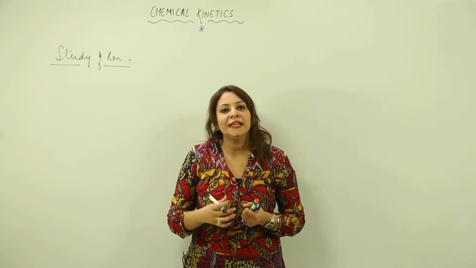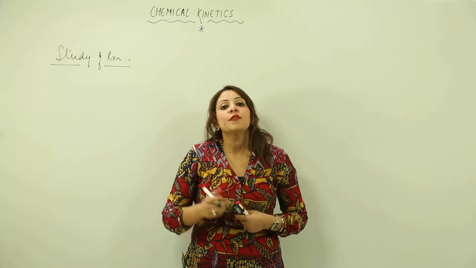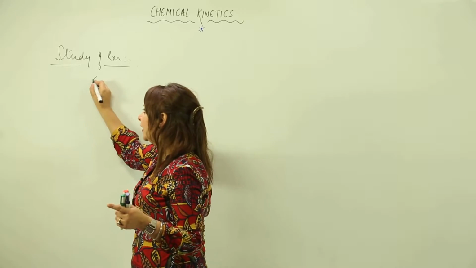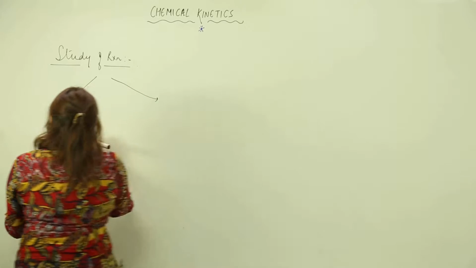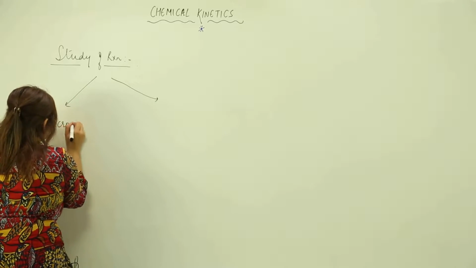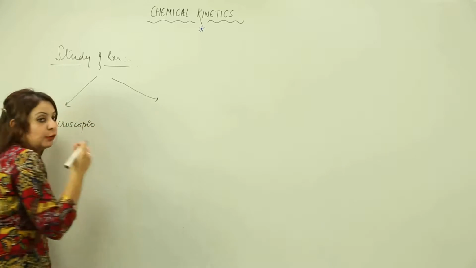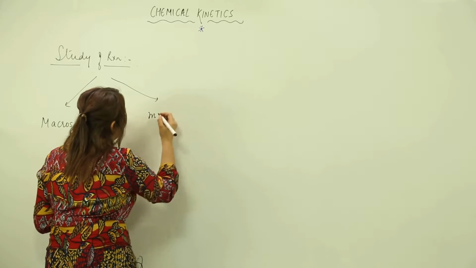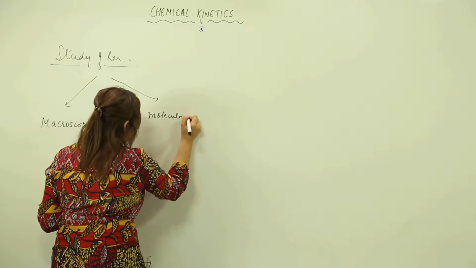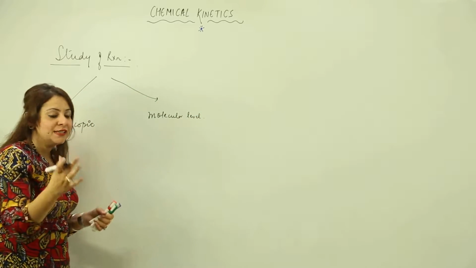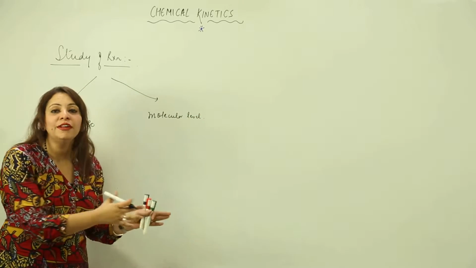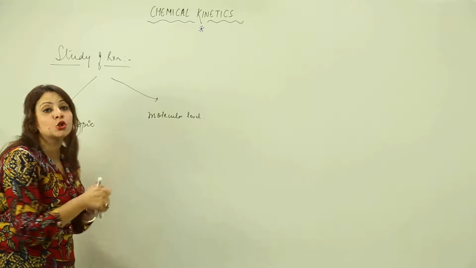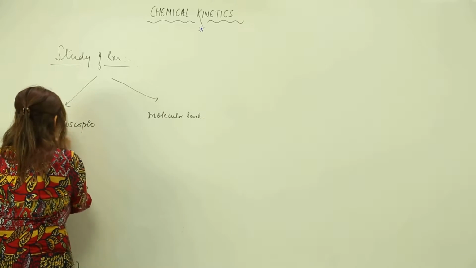Now we are going to study how the reaction is taking place. When we study how the reaction is taking place, we can study it under two levels. We can study on the basis of the macroscopic level, that is, what kind of changes we get to see with the naked eye. And the other is that we get to see the occurrence of a chemical reaction at the molecular level. So at the macroscopic level and the molecular level we get to see certain kinds of changes when the chemical reaction takes place.